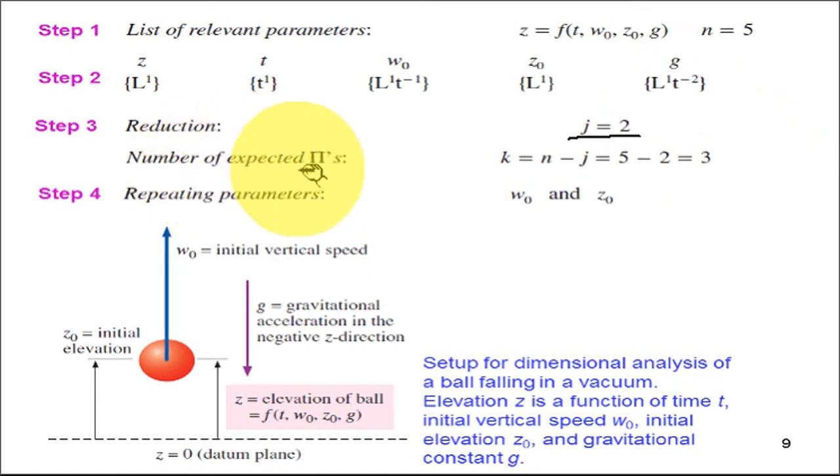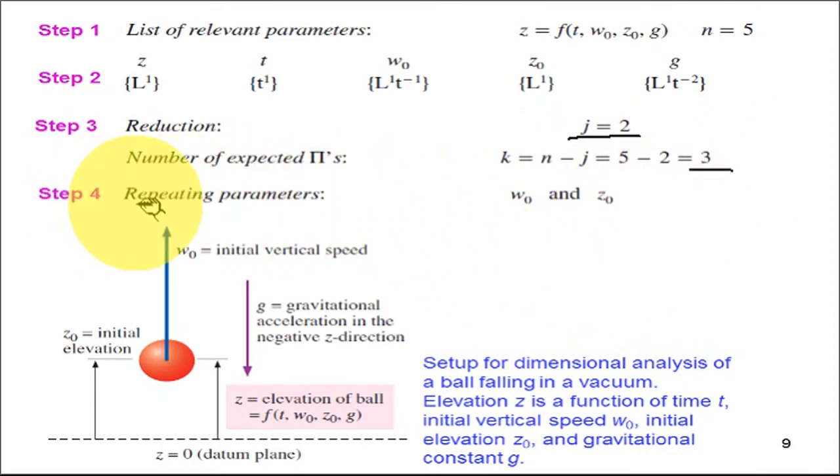So the number of expected pi terms will be k, equal to the given number of parameters n minus the reduction J, that is 5 minus 2 equal to 3. So there will be 3 pi terms.